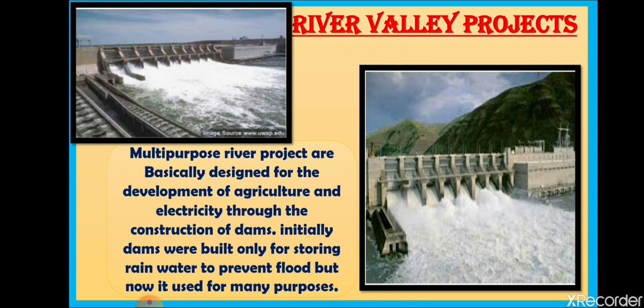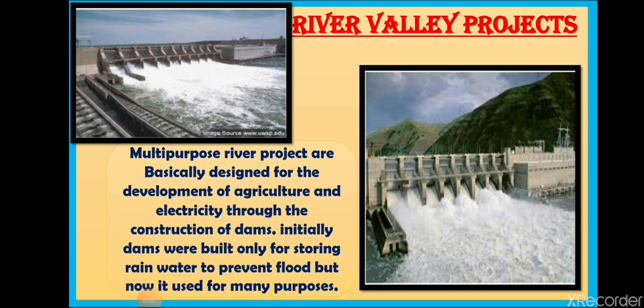Earlier, these projects were made only to prevent floods, but slowly, the speed of the water is also used for the production of electricity, and we can also say that this water is being utilized for the purpose of irrigation also.